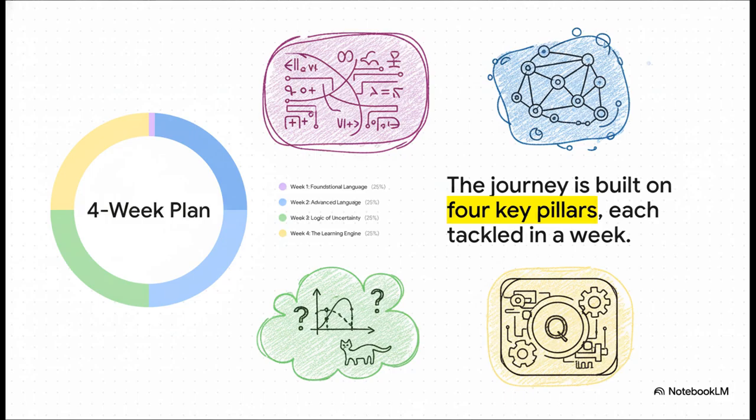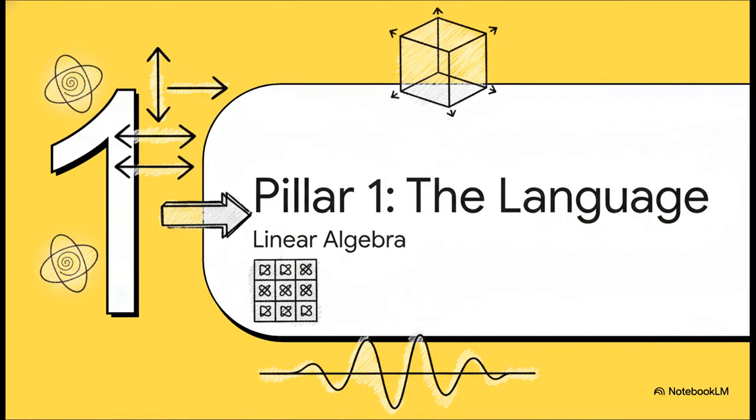It's basically built on three core pillars. Weeks 1 and 2 are all about mastering the language of the quantum world. Then, week 3 is about tackling the logic of uncertainty. And we finish it all off in week 4 by building the learning engine. So let's break down that first pillar. Okay, pillar number 1, the language. This makes perfect sense, right? Before we can get a quantum computer to do anything cool, we have to know how to speak to it.